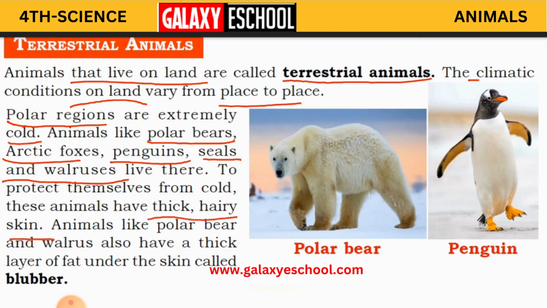Because these are very cold areas, the polar regions, animals like polar bear and walrus also have a thick layer of fat under the skin called blubber. See here. What do they have, children? They have a thick layer of fat under the skin, and that is called blubber. Which animals have this blubber? The polar bear and walrus.